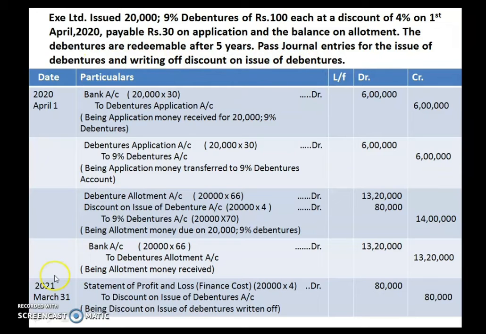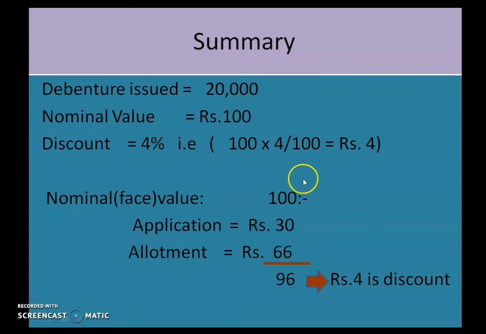So let us summarize this problem first of all. You can see in the question it is given that debentures are issued by the company for 20,000 and the nominal value, that is the face value of this debenture, is 100 rupees, but you are issuing this debenture at a discount of 4%. So whenever a percentage is there, you have to convert it into rupees. So how to convert it into rupees? On the nominal value, that is 100, you find out 4%. So 100 into 4% will give you 4 rupees.